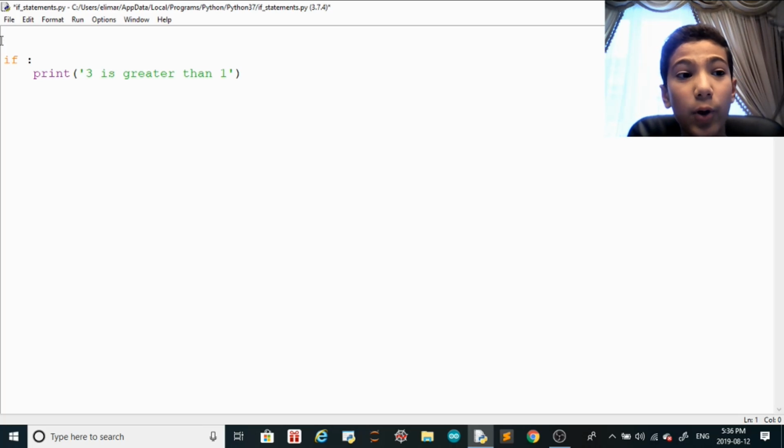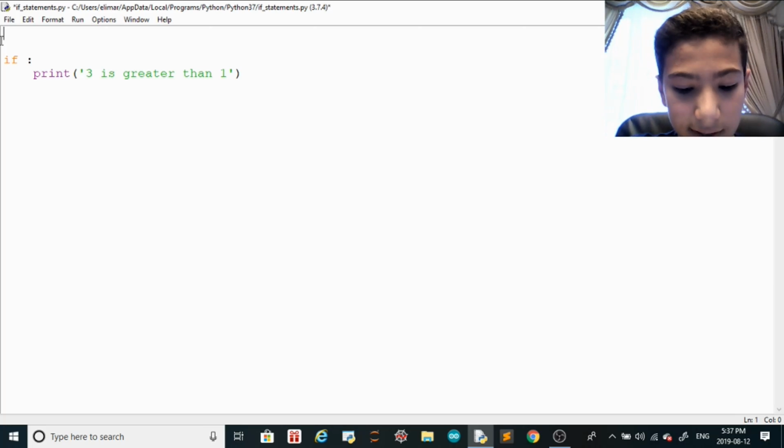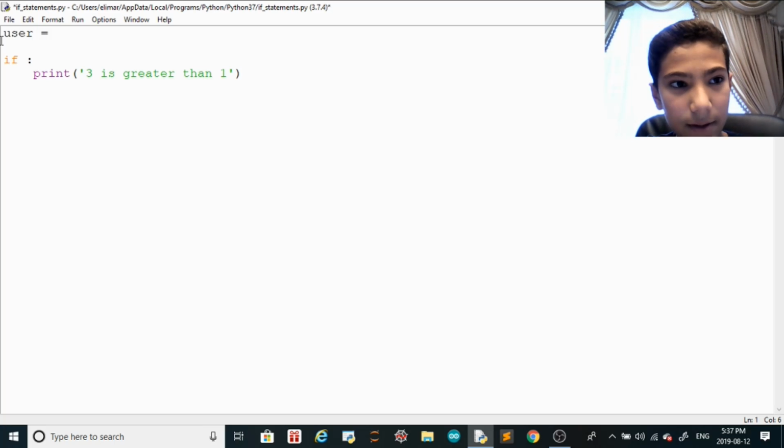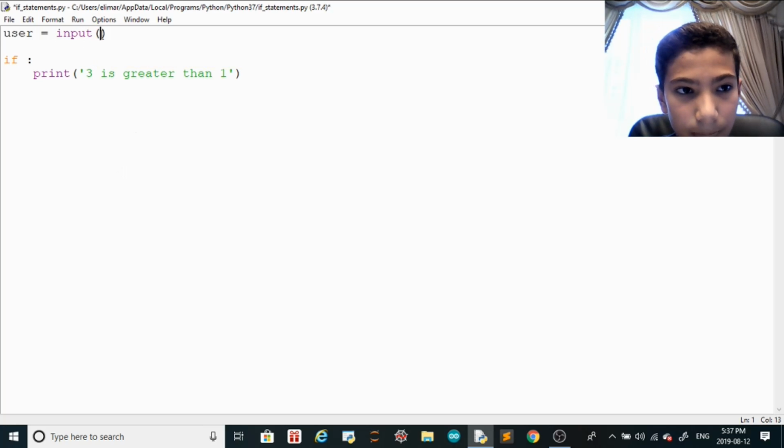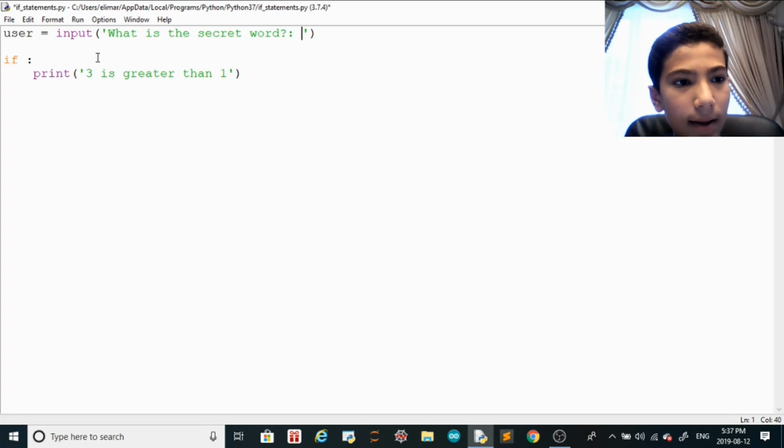So let's say you want user input, and if that user input is equal to something, do something else, right, guys? So let's call it user, and that's gonna be equal to input, and then what is the secret word, and then if user, actually let me just call it word because that's much more descriptive. Word is equal to, right?